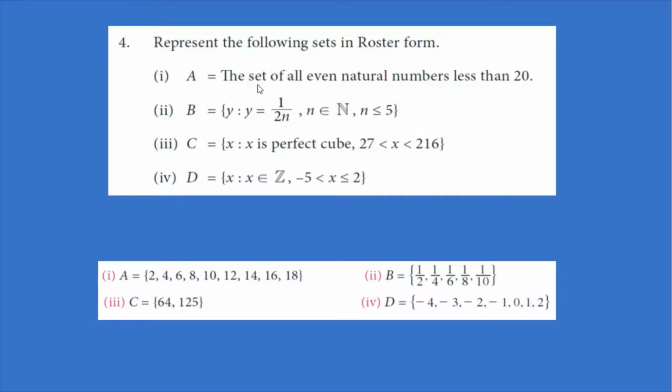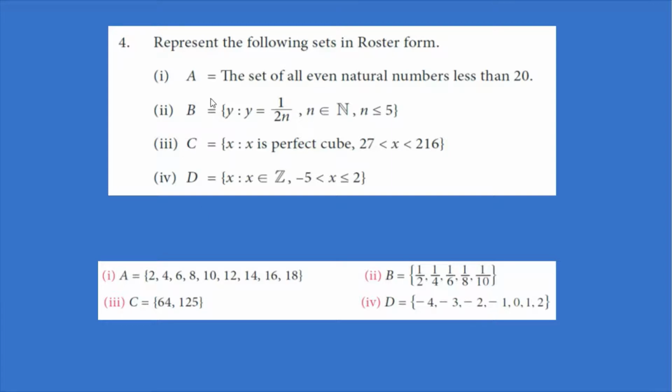So let us see the first one. A is equal to the set of all even natural numbers less than 20. So all the even natural numbers less than 20 should be listed. 20 should not be included, only numbers less than 20. So A will be 2, 4, 6, 8, 10, 12, 14, 16 and 18. So the answer is A is equal to {2, 4, 6, 8, 10, 12, 14, 16, 18}.